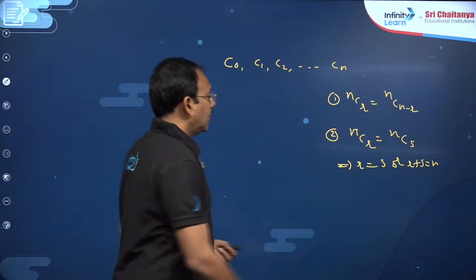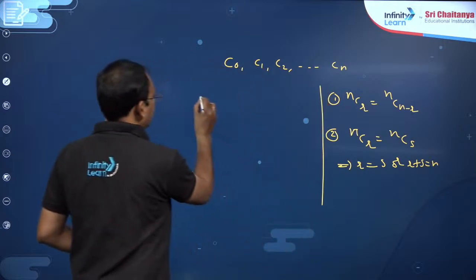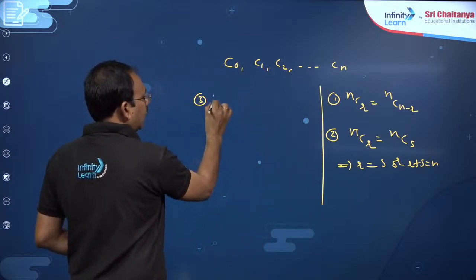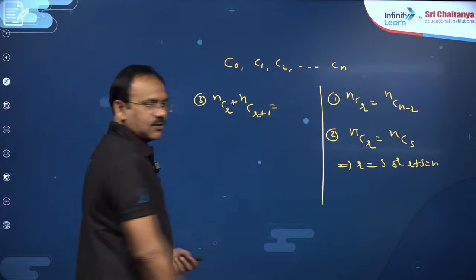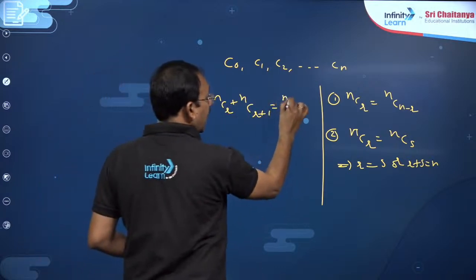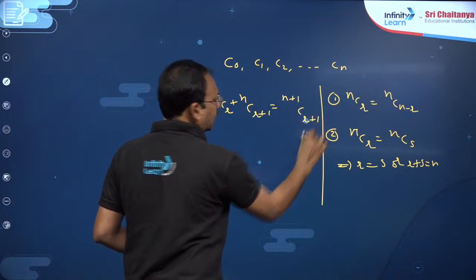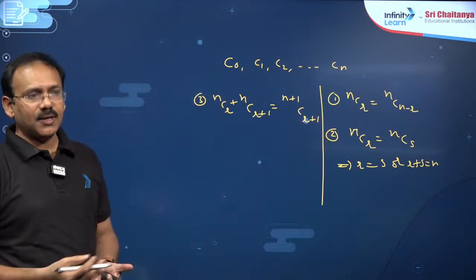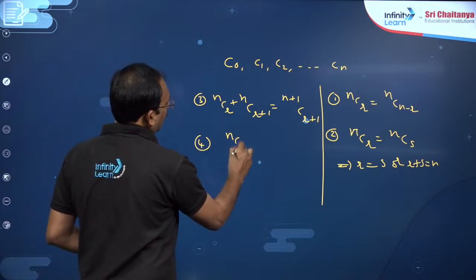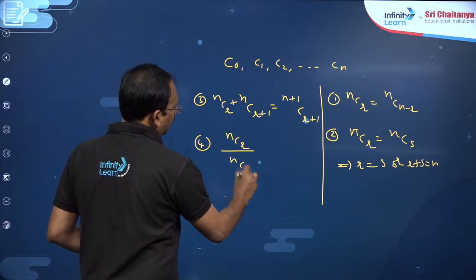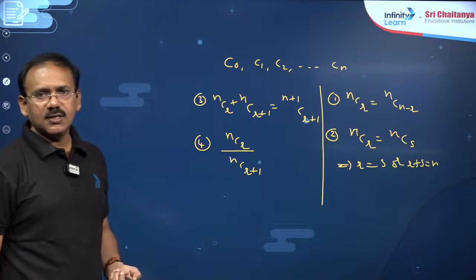n. And third, you can say if nCr plus nC(r plus 1), if you add these two, dear students, you will get (n plus 1)C(r plus 1). I am just recollecting all the important points, dear students. The next, nCr by nC(r plus 1), this is very, very important in this chapter.